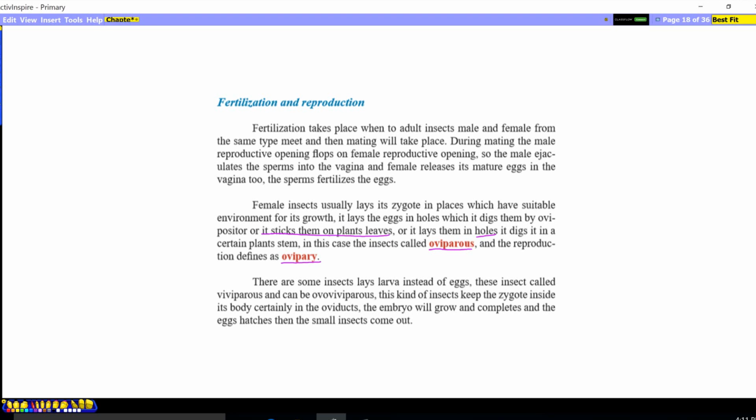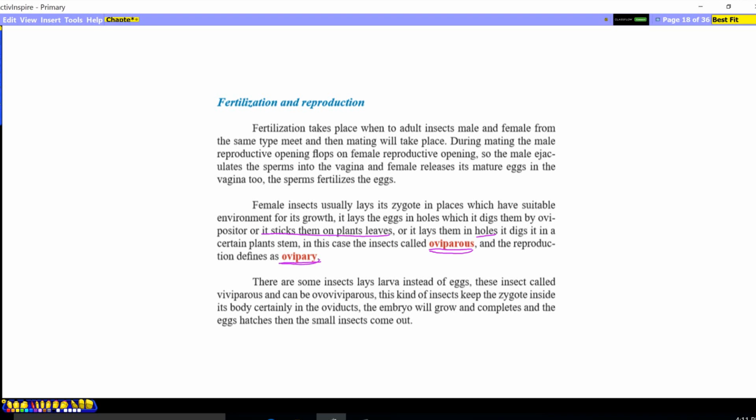This means that fertilization happens internally and the zygote is formed, but the development of the embryo is external, not in the female body, but in soil or a part of the stem or leaves of a plant. Internal fertilization, external development: these insects are called oviparous, and this kind of reproduction is ovipary.